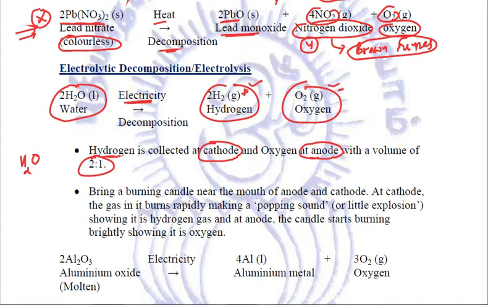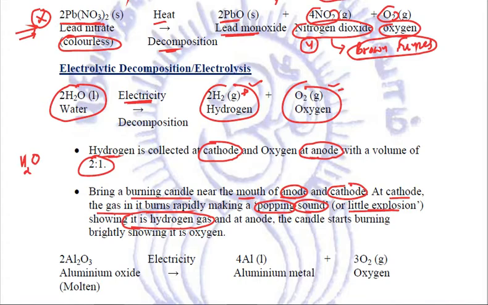Third important thing, we have just seen that at the cathode hydrogen gas is obtained, at the anode oxygen is obtained. So if we bring a burning candle near the mouth of the anode and cathode tubes, what difference will we observe? At the cathode, the gas burns rapidly, making a popping sound. A pop sound is a little explosion sound. And we know that it is hydrogen gas which burns with a pop sound.